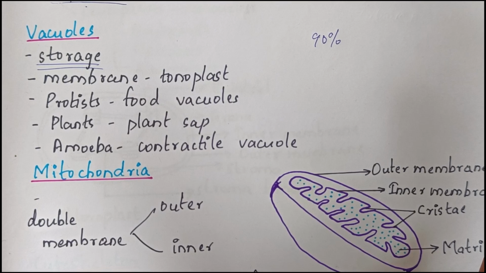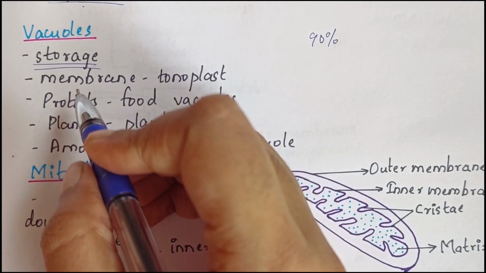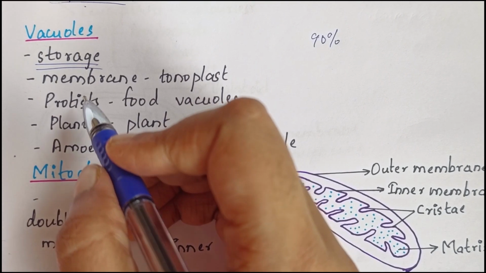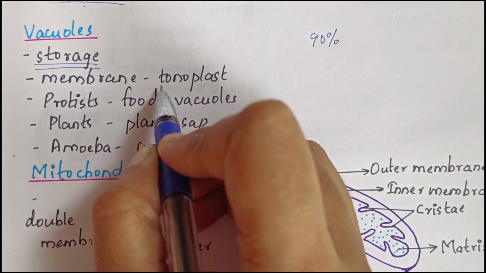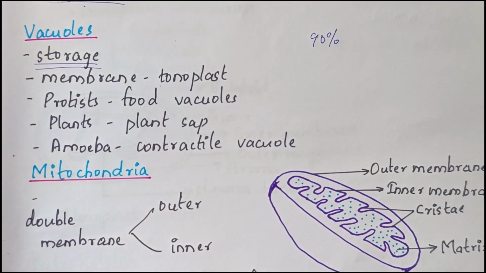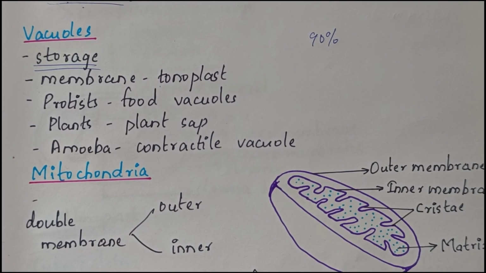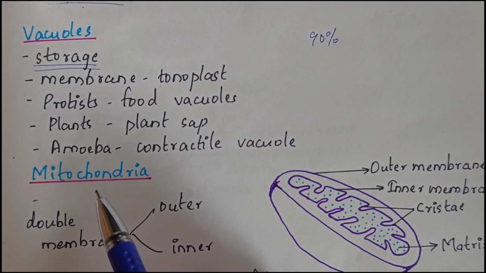Different organisms have different materials in vacuoles. The membrane of the vacuole is called tonoplast, and this helps to transport ions and other materials against concentration gradients. That is, it works against concentration gradients.